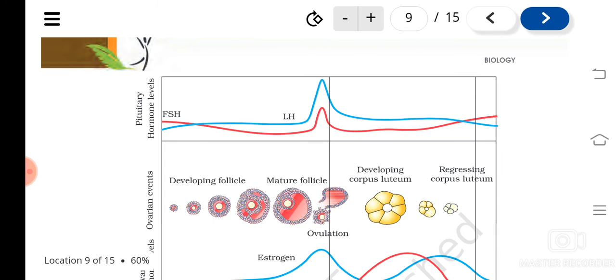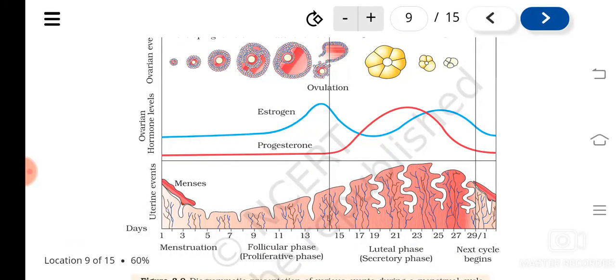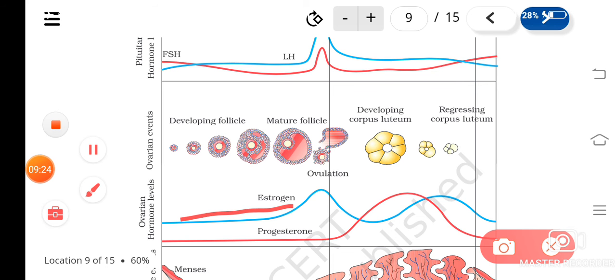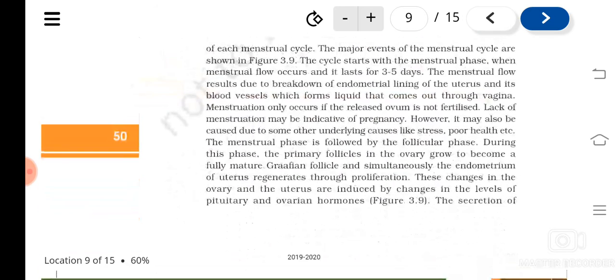So once FSH and LH increase, FSH will work on what? The follicles, isn't it? The primary follicle is getting converted to what? To the mature follicle. So in them there are follicular cells. So follicular cells will produce what? Estrogen. So estrogen level you can also see starts increasing. Okay, estrogen will get increased. Is it clear? So this is what happens during the follicular phase.